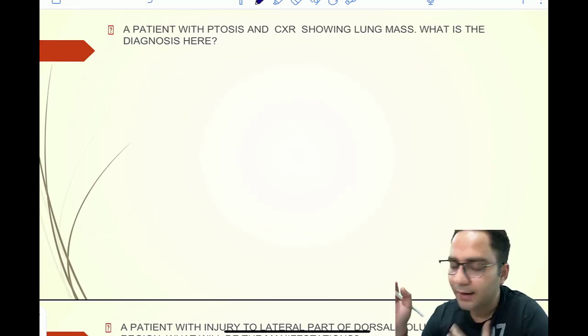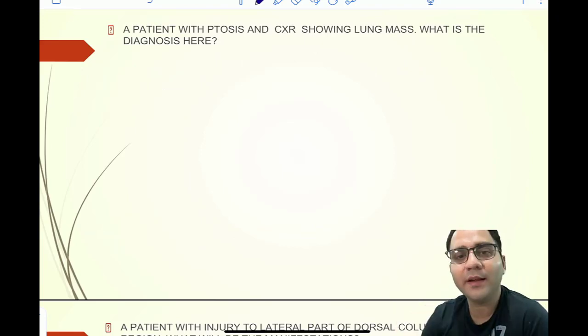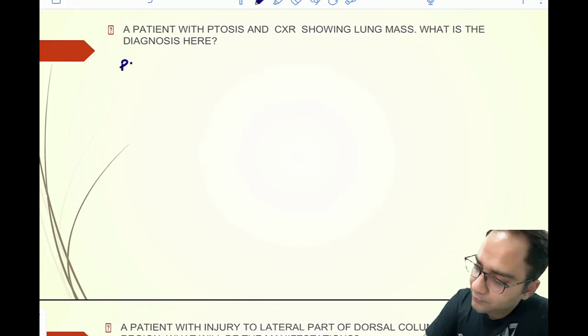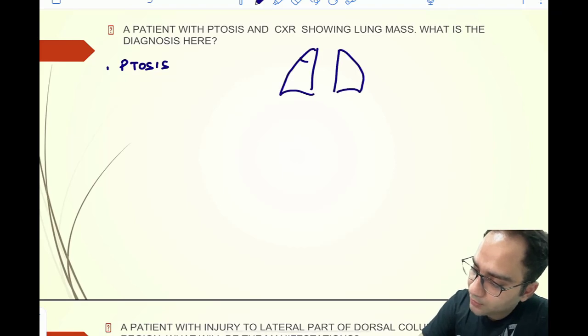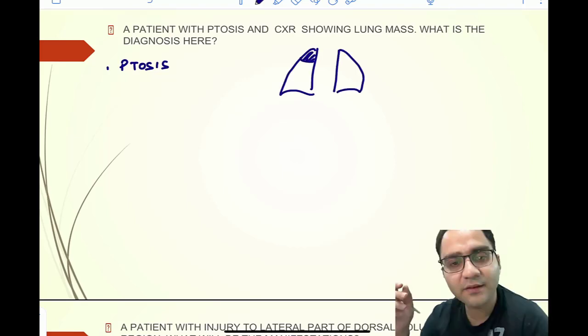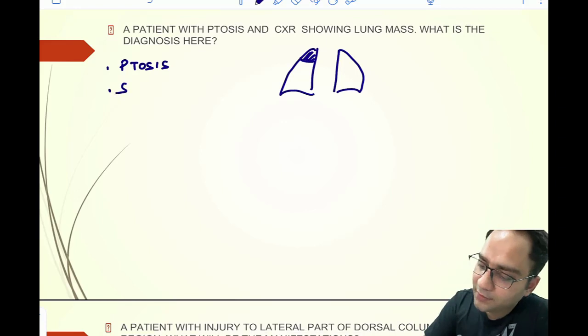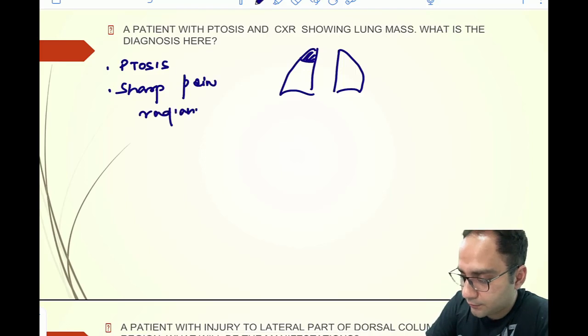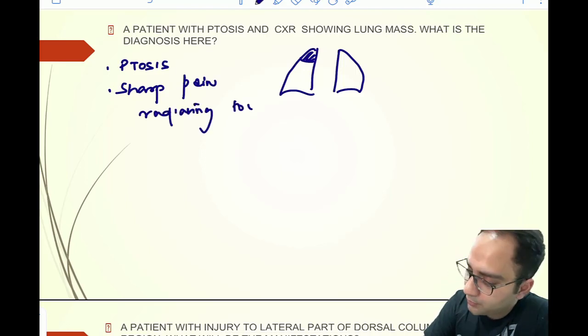So the next question was again an integrated question from respiratory system and neurology. You have a patient with ptosis, right? And they are showing a CXR with a lung mass. You have a chest x-ray with a lung mass, and they have also said that your patient is complaining of sharp pain radiating to the upper limb.